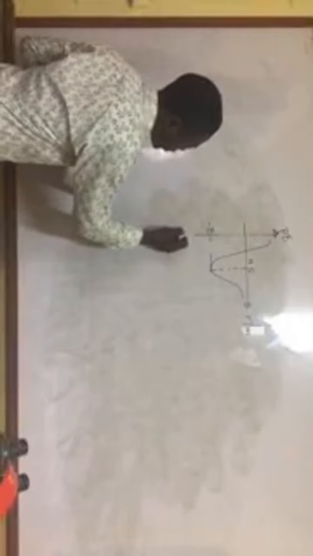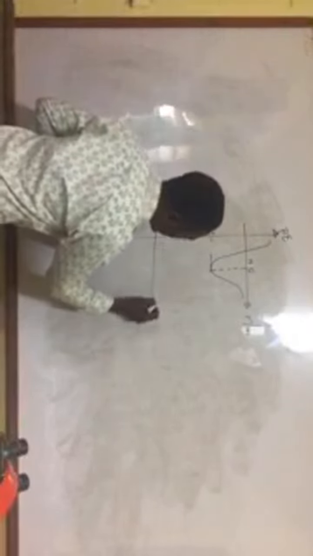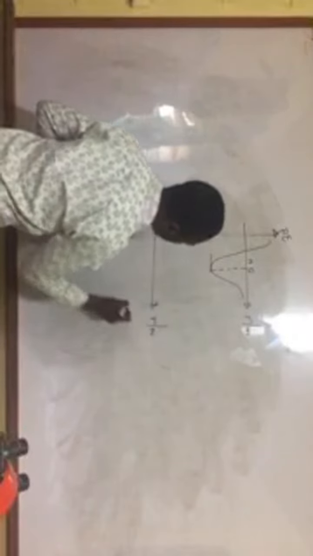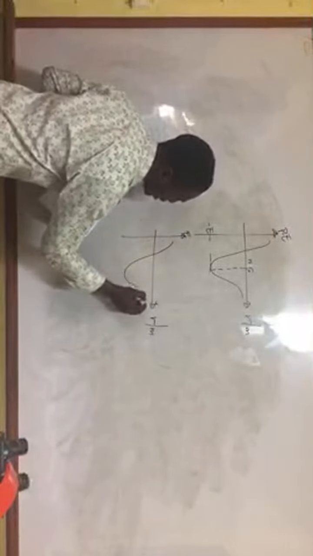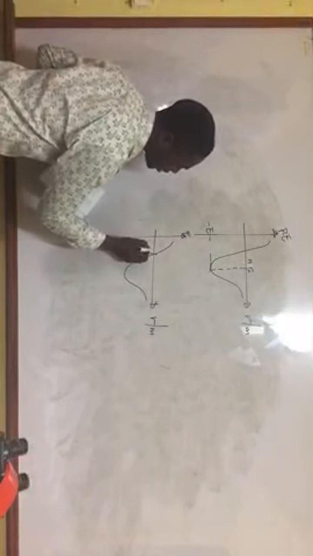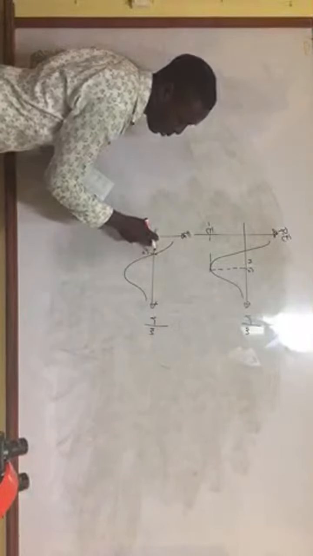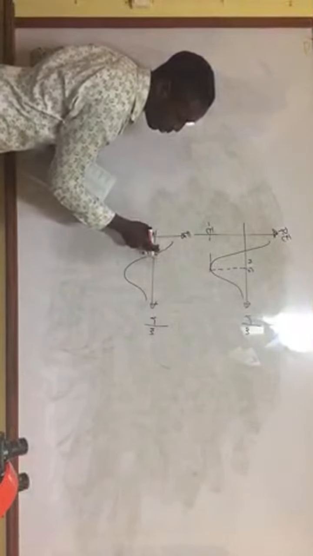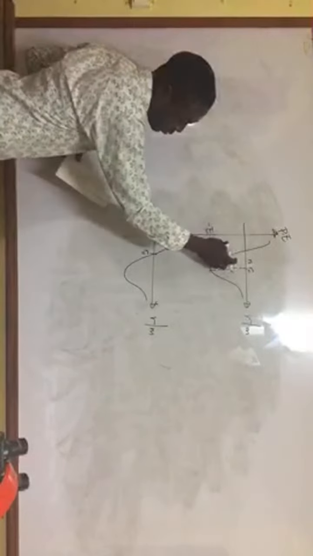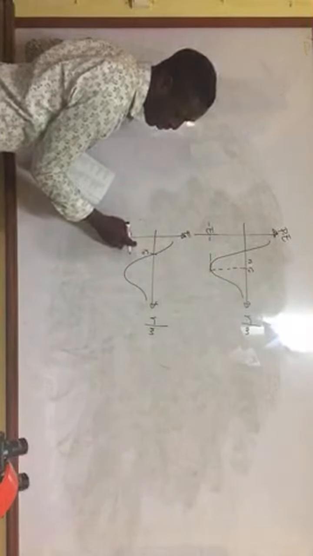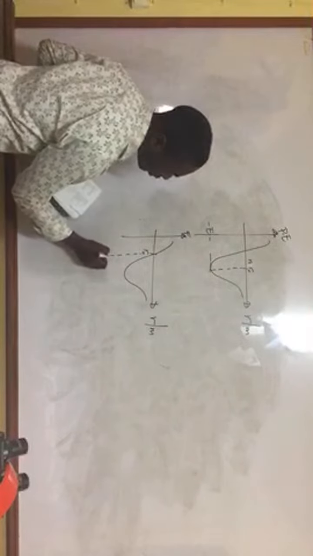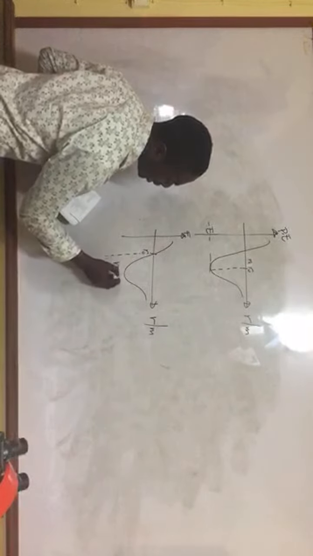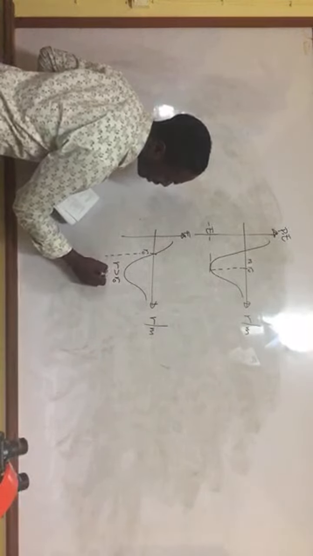But for the force, if you plot the graph of force against the separation of the molecules, you see that the force is zero at the equilibrium separation. There is a difference between this graph and this one, so you take note of that. But after the equilibrium position, if you have r greater than r naught, the force becomes attractive.